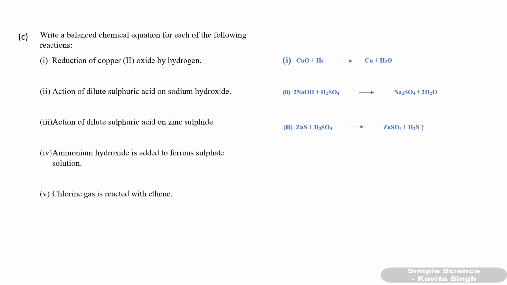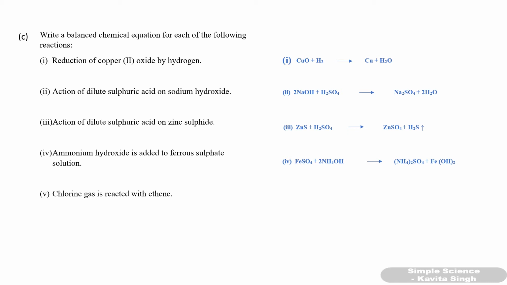Ammonium hydroxide is added to ferrous sulfate solution. So when ammonium hydroxide is added to ferrous sulfate solution, FeSO4, ammonium sulfate and ferrous hydroxide is formed. So (NH4)2SO4 and Fe(OH)2 is formed. Fifth one, chlorine gas is reacted with ethene.